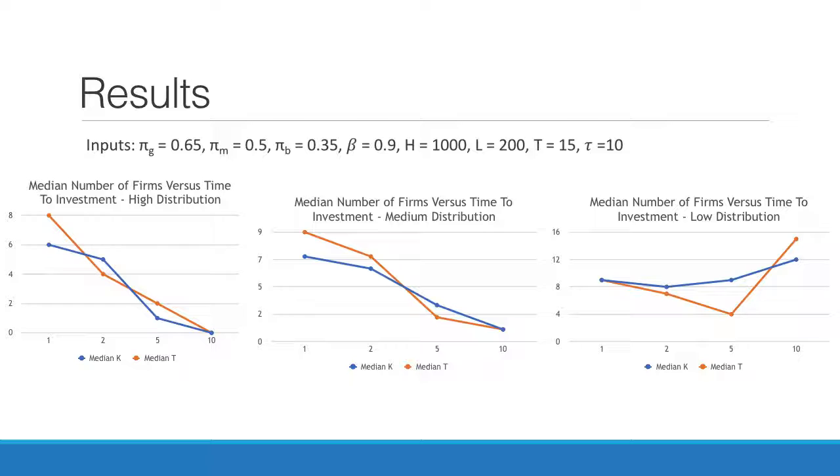But what's really interesting is that for the low distribution, as the number of firms increases, there sometimes is the effect where firms won't invest at all. This is partially due to the lower value for the expected value of those cash returns. And so it had an interesting effect that I didn't really anticipate, but I think should be studied more in future iterations of this project.